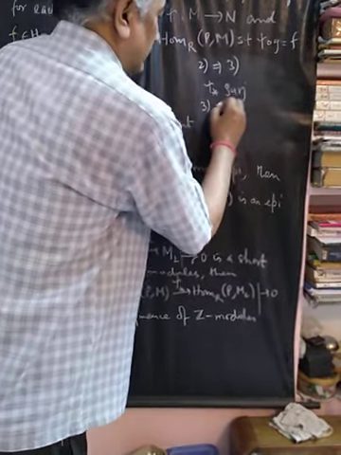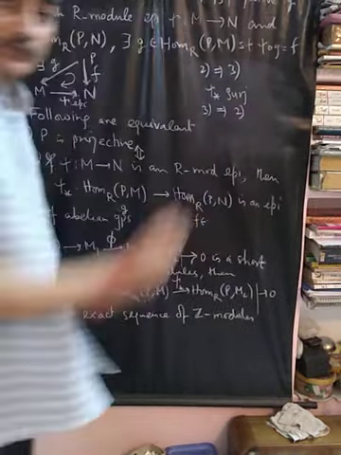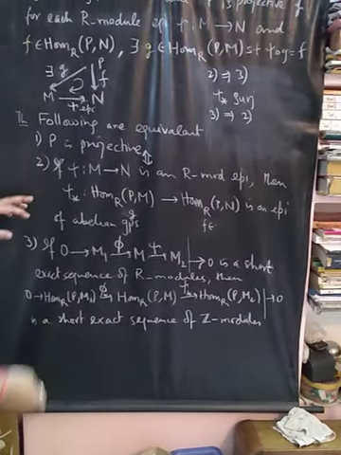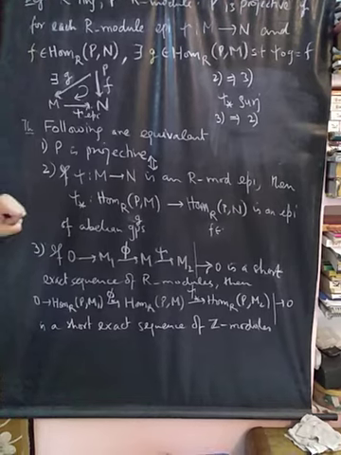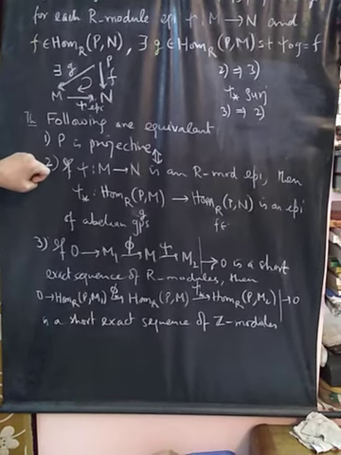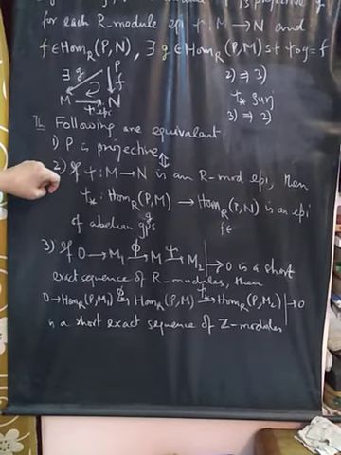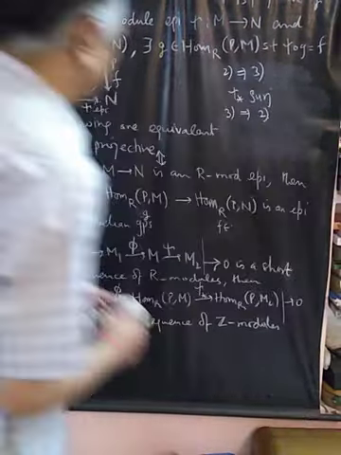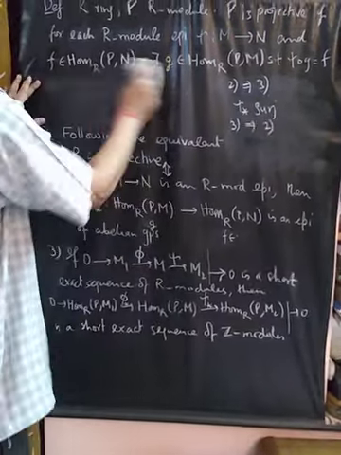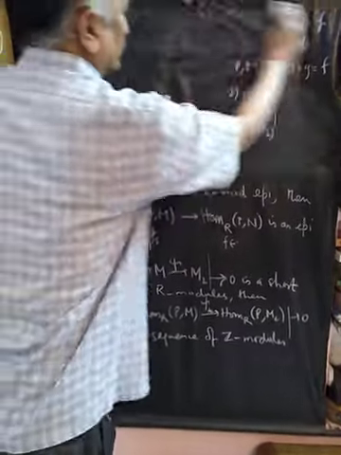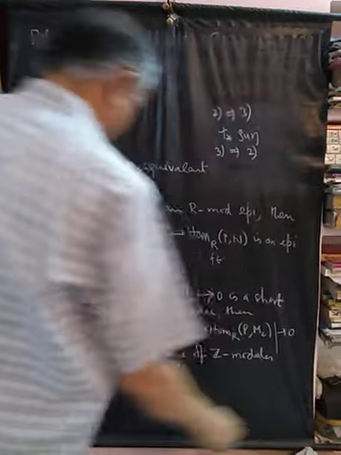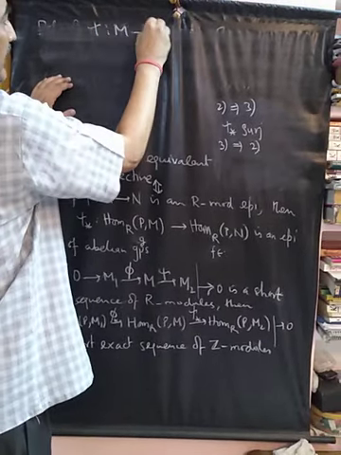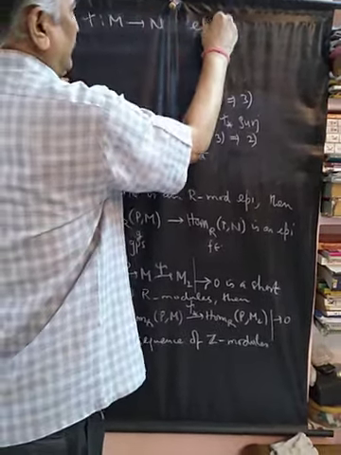Finally, we show that 3 also implies 2. So now this is given to us and we want to show this. Let psi from M to N be an epimorphism.